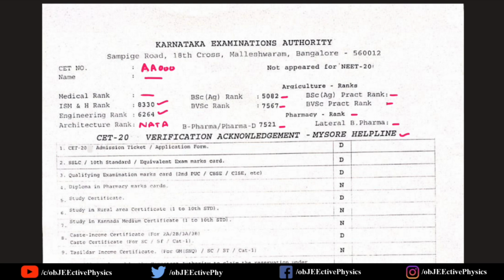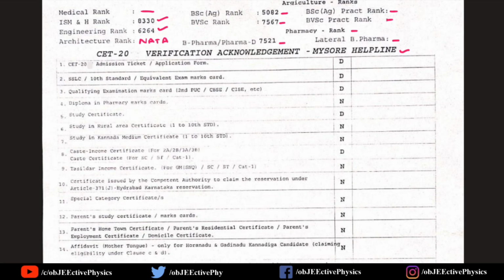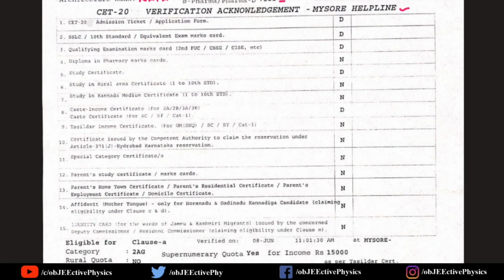First thing, these are the mandatory or compulsory documents required for counseling and for document verification. So this year counseling will be in online mode. So you should be ready with attested and scanned copies of the required documents which are shown here.